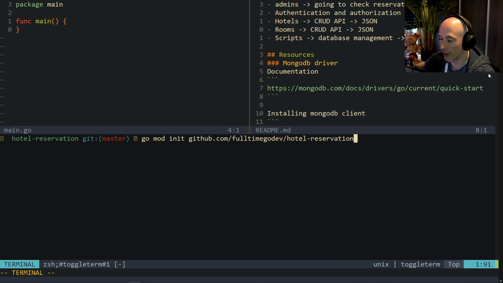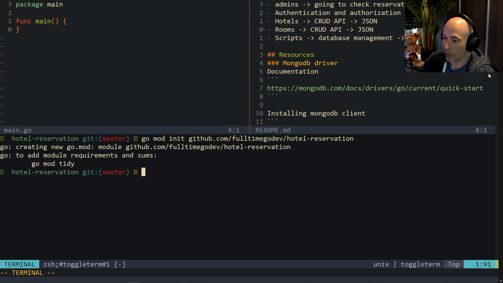Let me double read this. github.com/fulltimegodev/hotel-reservation. We already talked about Go modules, but in this case, it's going to play nicely if we're going to import stuff. So there's a little bit of a convenience way to do things. You could also just go mod init and call it whatever, hotel API or something, but we're going to do it like that. Good practices. Boom.